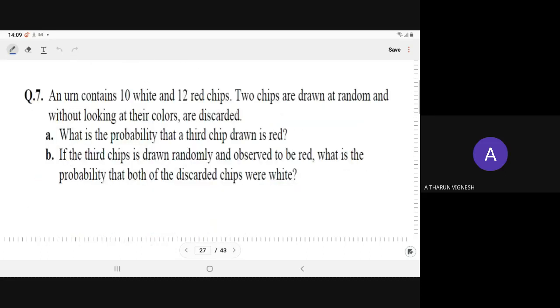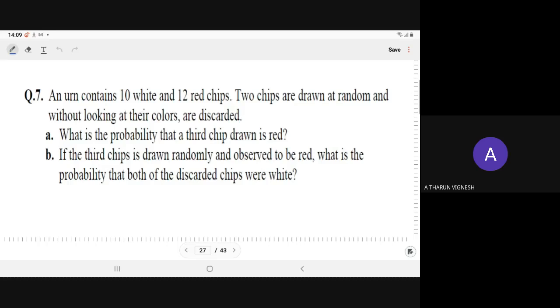Let us have another question. An urn contains 10 white and 12 red chips. 2 chips are drawn at random and, without looking at their colors, are discarded. We do not know the colors of the chips we are selecting, and we have discarded them without checking whether they are white or red. What is the probability that the third chip drawn is red?